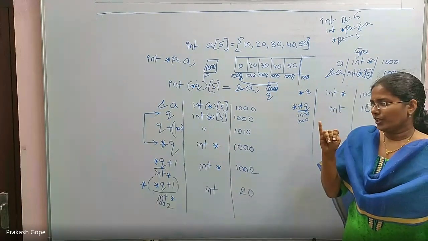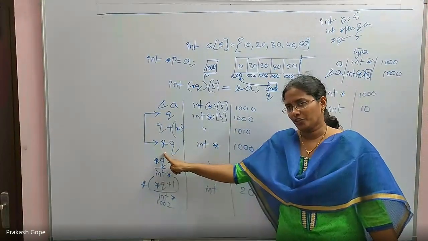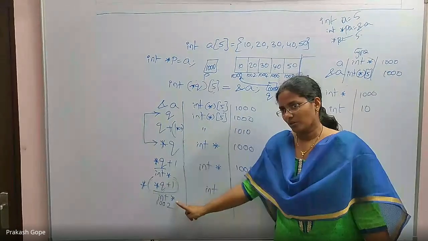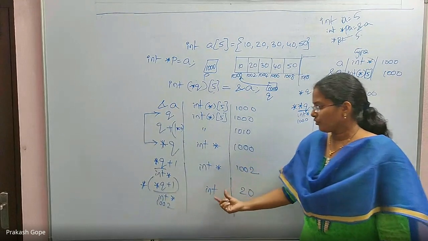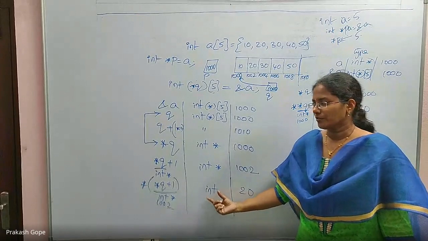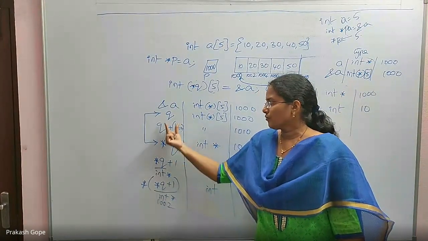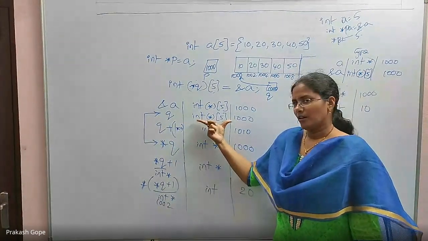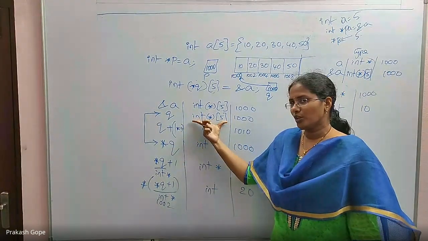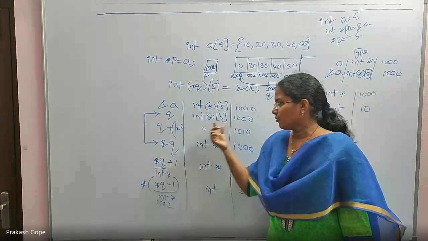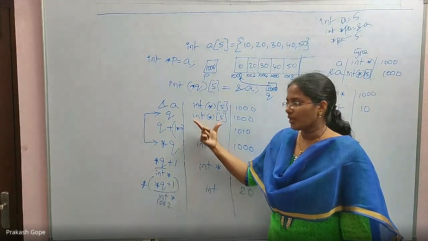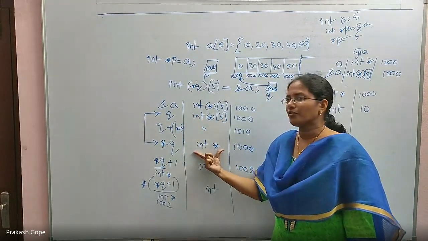Third, whenever you use a dereferencing operation for a primitive data type, like int star, it will give you the content of that memory location. But when you use dereferencing for a pointer to an array type, till now Q is a pointer to the whole array, dereferencing will give me the address of the first element. So this is also a pointer, but for the whole array, and this is also a pointer, but for the first element of the array.